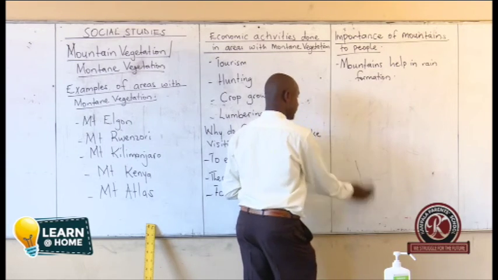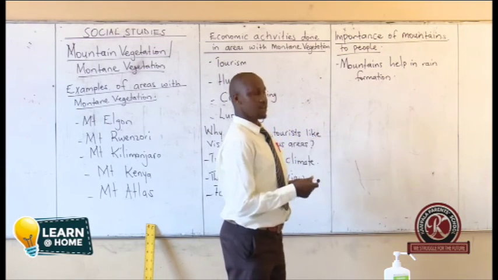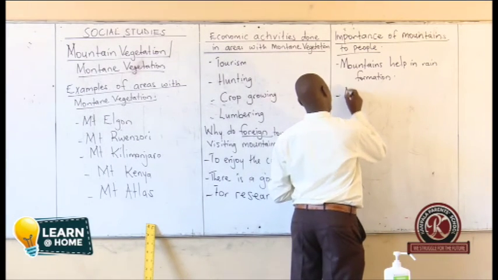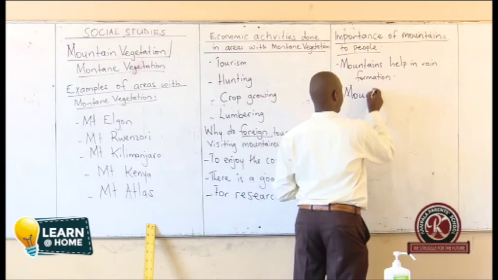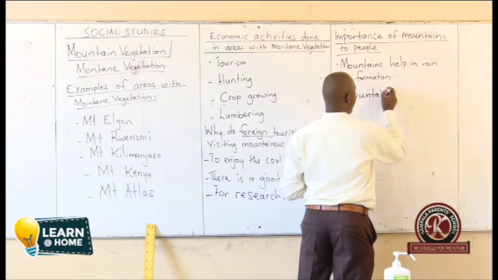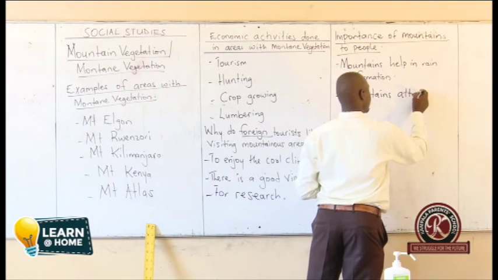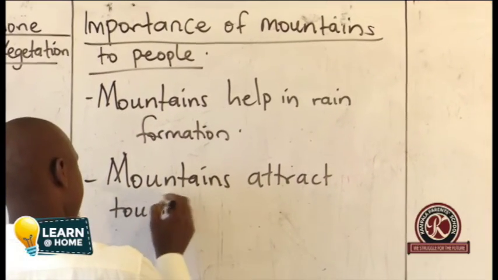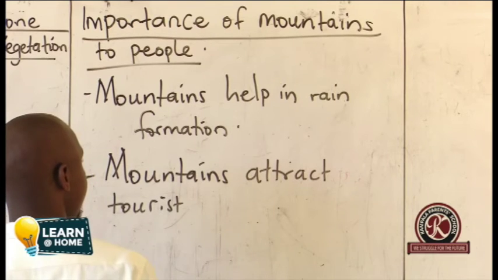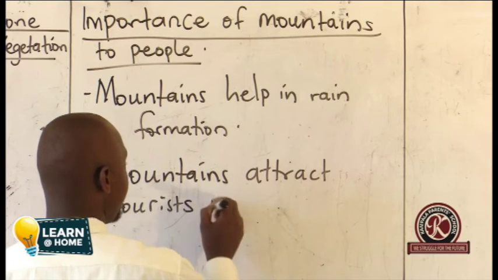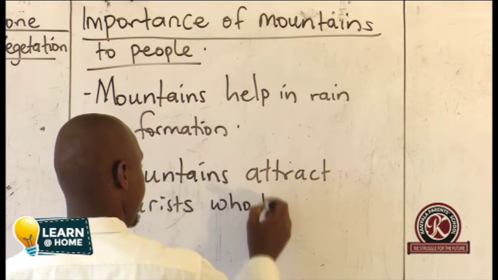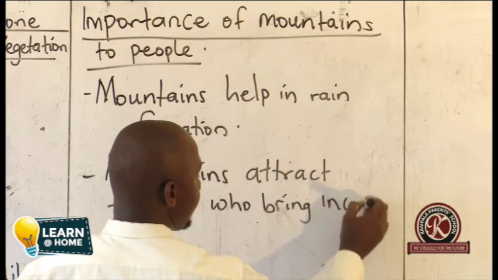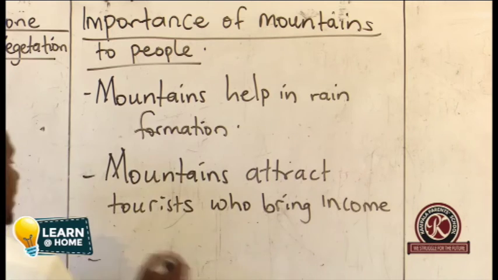That's one. Another one is saying mountains attract tourists. Mountains attract tourists who bring income. Any other?